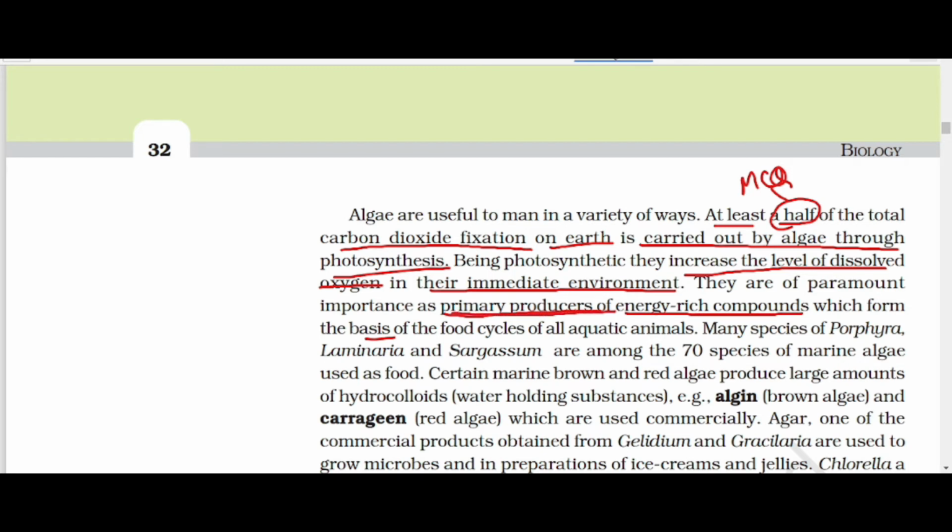Many species of Porphyra, Laminaria and Sargassum are among the 70 species of marine algae used as food. Certain brown algae form hydrocolloids, which are water holding substances, called algin.